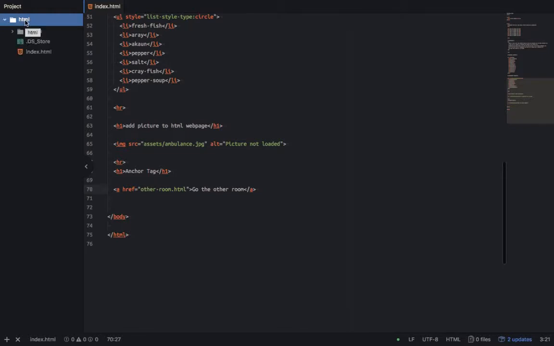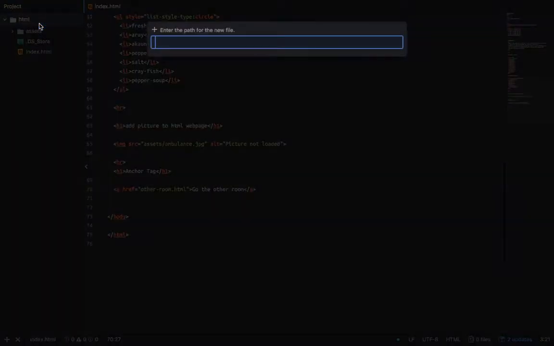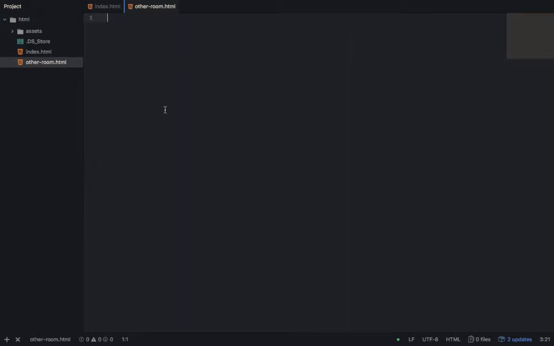So I right-click, then I say new file. For this new file I'll name it other room. You must put your extension, which is .html, so other room.html. Now I have created the other room file.